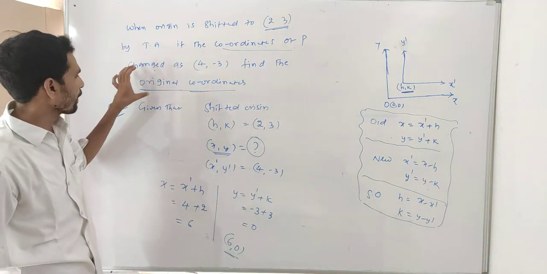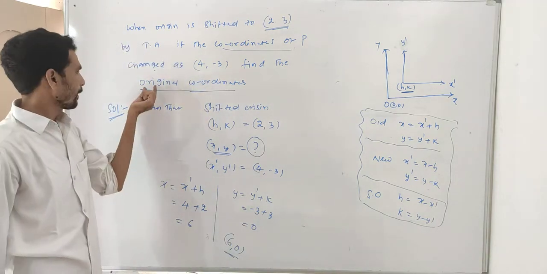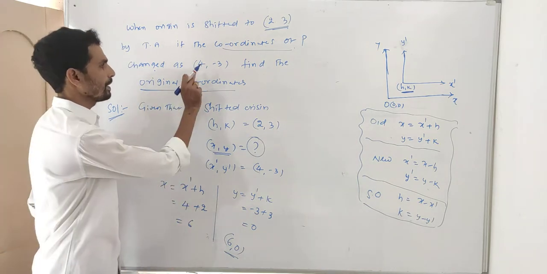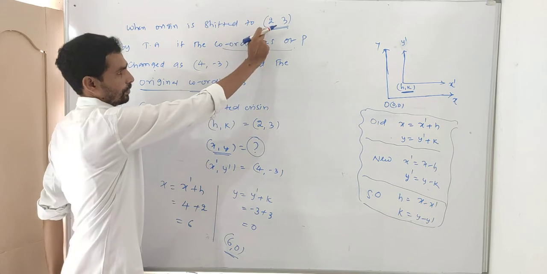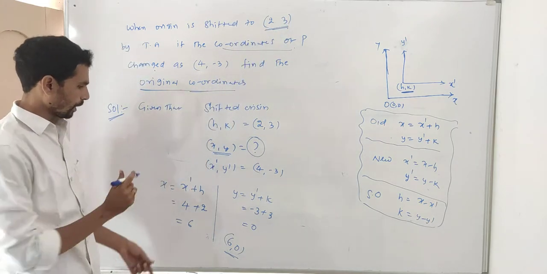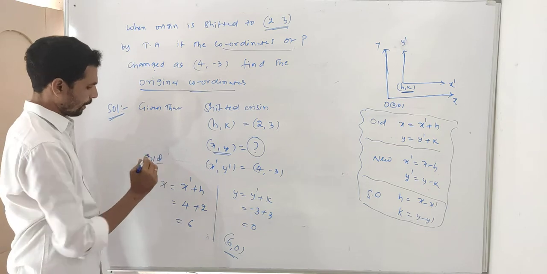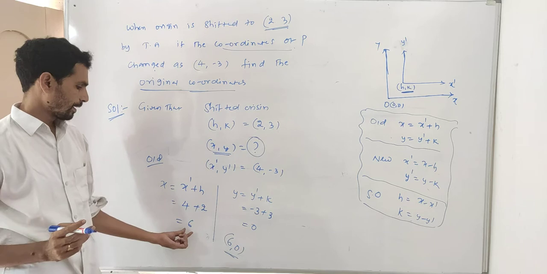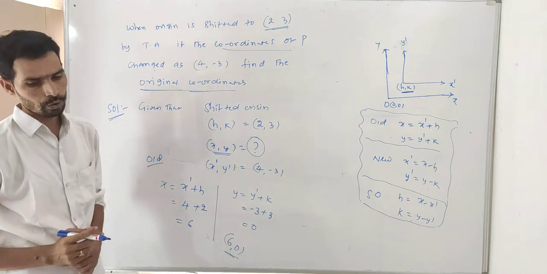Once again I will repeat here. We want to find the original. So given is the new, meaning x dash, y dash, and the shifted origin h comma k. So what you want is the old formula: x is equal to x dash plus h, y is equal to y dash plus k. The answer is 6 comma 0 only.